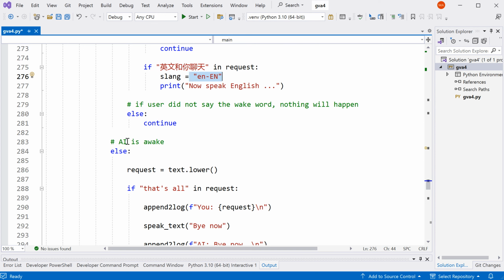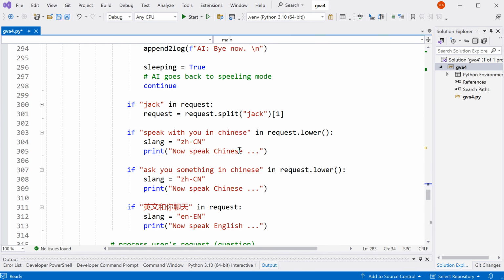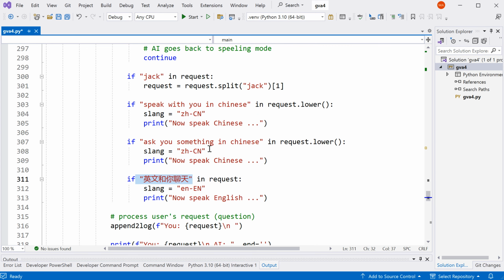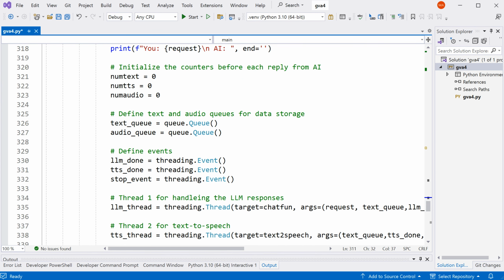Once the AI is awake, the user can also switch the language. If the user is talking with the AI in English, then the user must say something like, "Can I ask you something in Chinese?" or "Can I speak with you in Chinese?" And then the AI will switch to Chinese. If the user requests to speak English with the AI in Chinese, like this, then the AI will switch back to English and continue the conversation. So this is the part I have changed. The rest of the code is pretty much the same as before, so I would encourage you to check my previous video to understand this code.